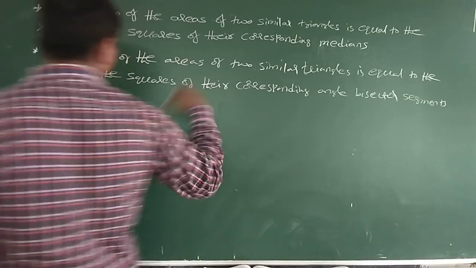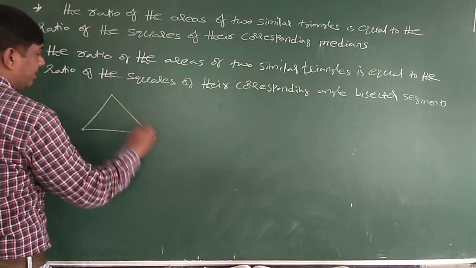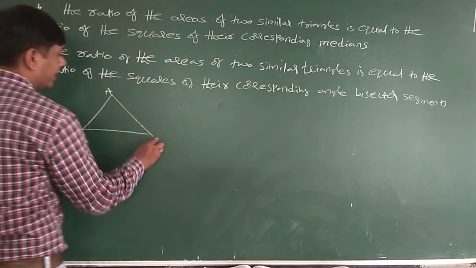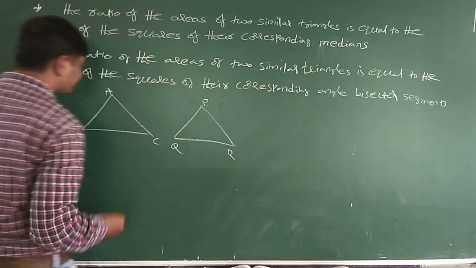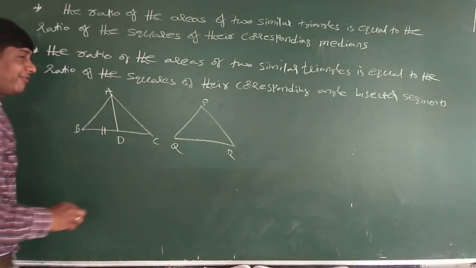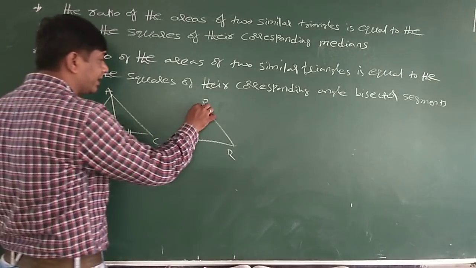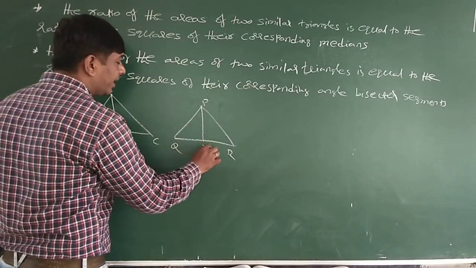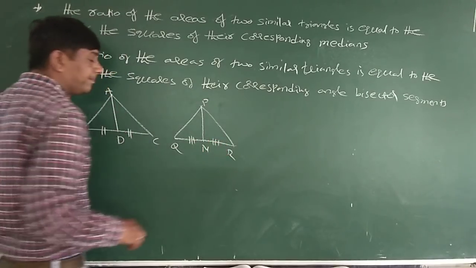The first one, I'll prove it. I'll show that one. Triangle ABC and triangle PQR are the two similar triangles. And AD is the median, which means the median divides the opposite side into two equal parts, so BD is equal to DC. Another one, PN, is another median, so QN is equal to NR.